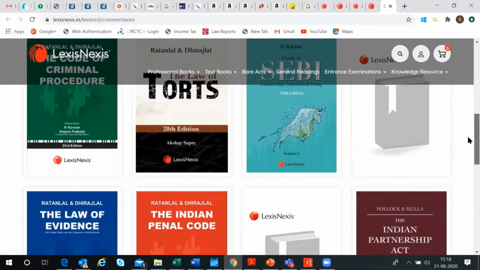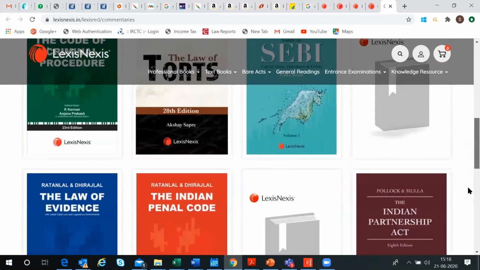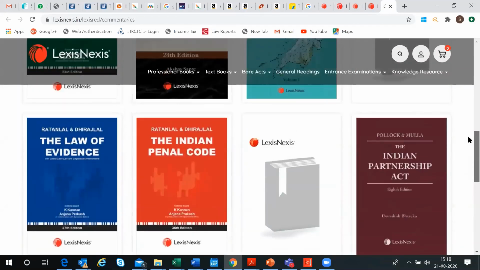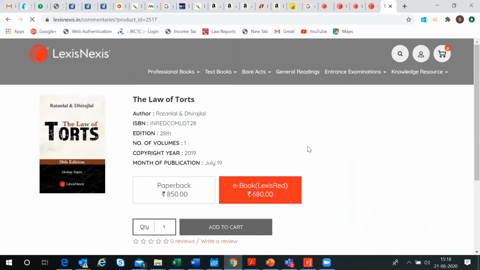So for looking at the purchase menu or the catalog, you don't have to log in. You don't need any login credentials. Only when you start accessing these books will you need a login.